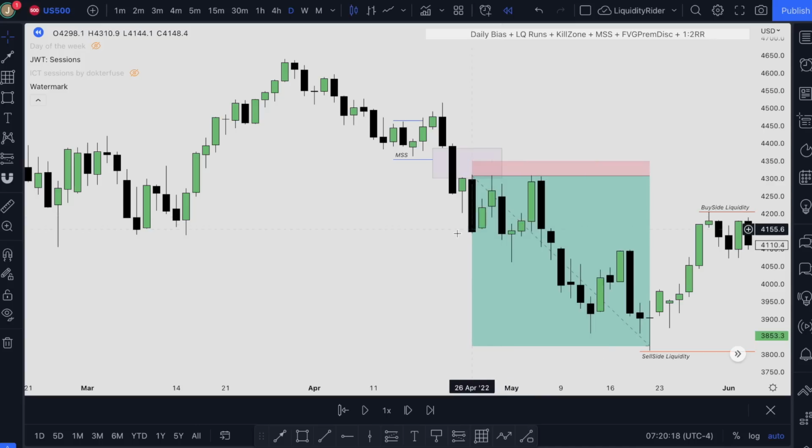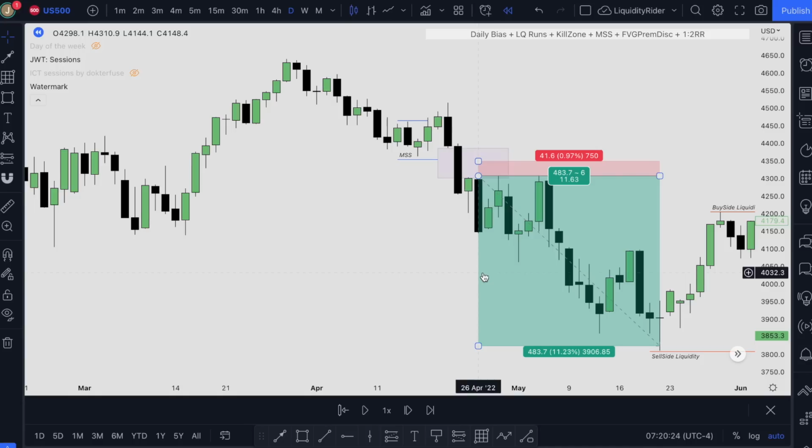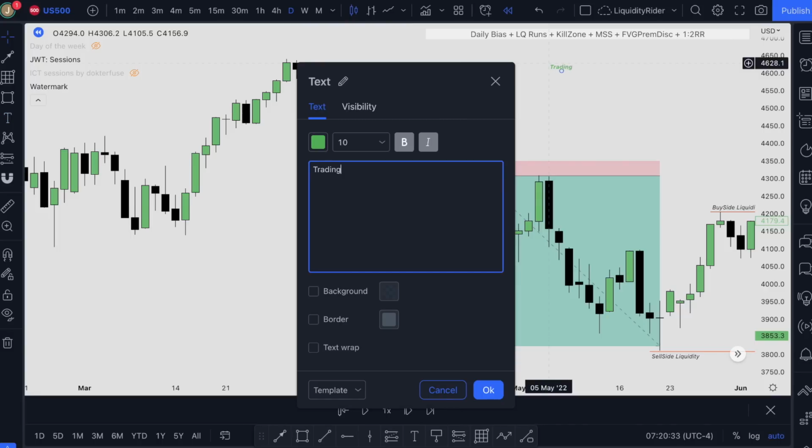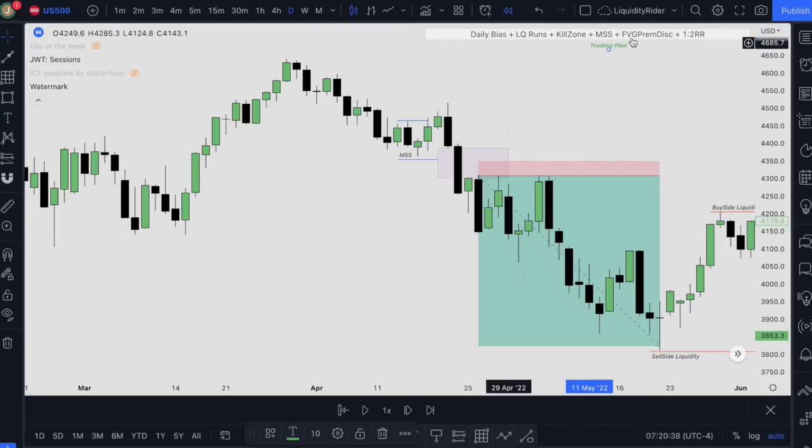It's nothing really wrong, but you're just lying and cheating to yourself. Instead of just targeting and focusing on making the highest risk to reward ratio, it's more important to just follow the trading rules and trading plans, which is right above here. This is our trading plan. We want to look for our daily bias, and we want to find setups that are aligned with our daily bias, either bearish or bullish, and we want to wait patiently for our liquidity runs to be taken out in our New York kill zone. After that, we want to look for our market structure shift and our fair value gap for entry, and target a 1:2 risk to reward ratio.